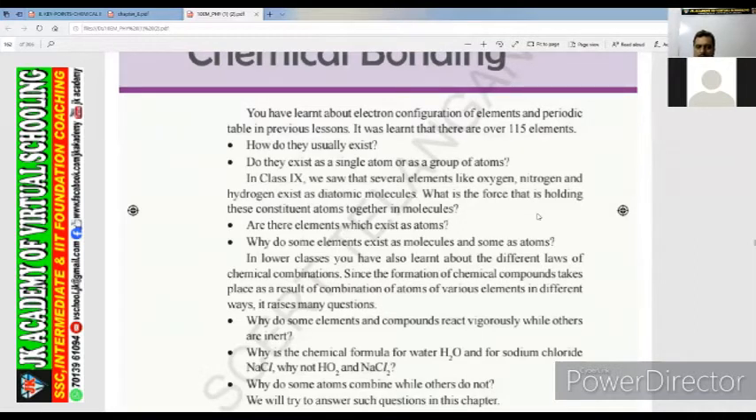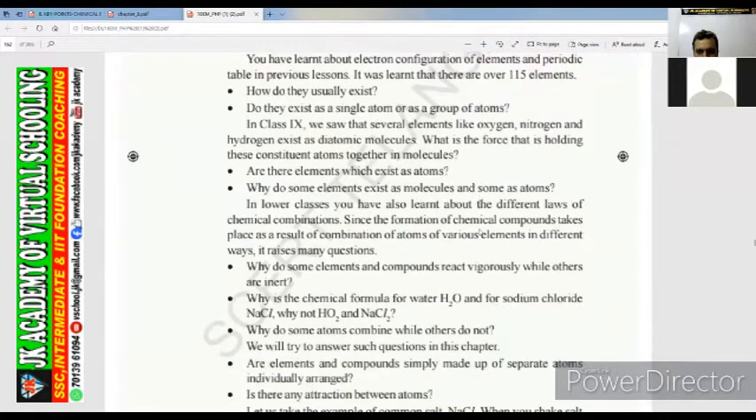How many elements are there? What are the elements, and how are they placed in groups, inert gases, many things, right? In class 9, we saw that several elements like oxygen, nitrogen, and hydrogen exist as diatomic molecules. What is the force that is holding these constituent atoms together in molecules? What kind of force is between them to hold these two elements? We have to know about that as well, right?